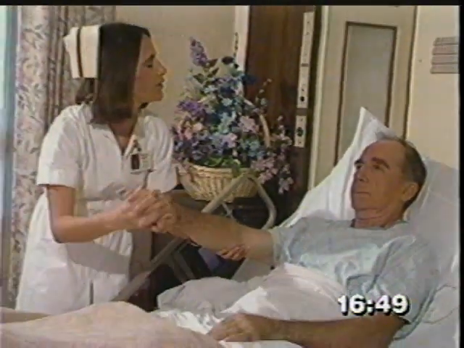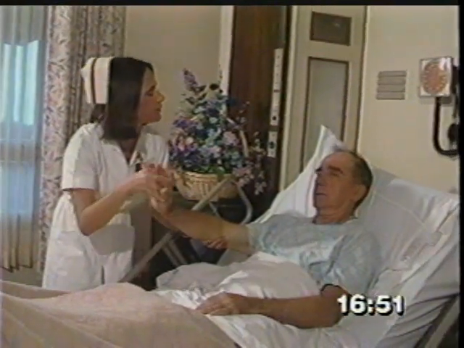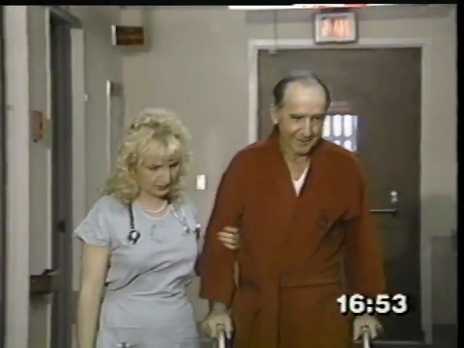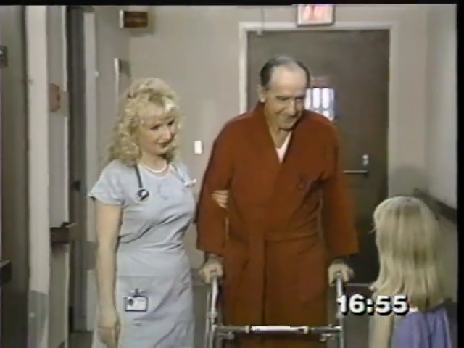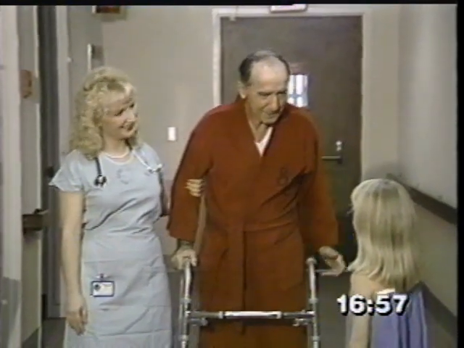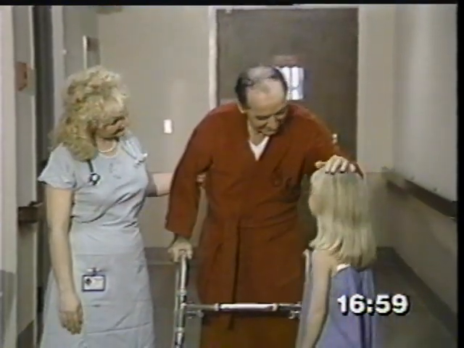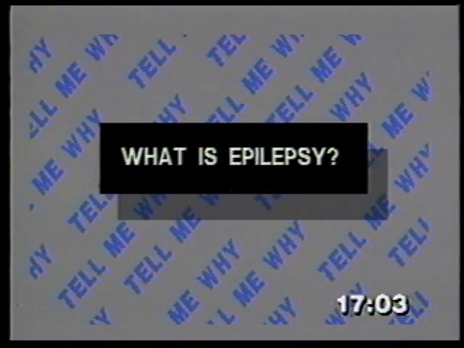After it happens, a person may wake up to discover that an arm, a leg, or even a whole side of the body is useless. People who have suffered this kind of stroke can generally be treated, and with time may learn to use the muscles again. What is epilepsy?